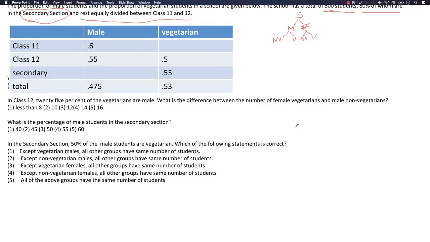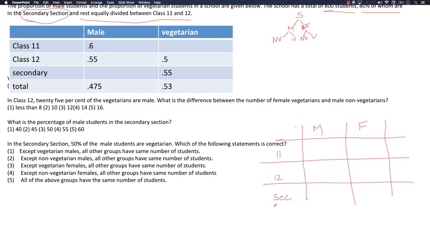Table for males, females, for 11th, 12th, secondary education. Now students can be vegetarian and non-vegetarian. So we'll write vegetarians, non-vegetarians, vegetarians, non-vegetarians.